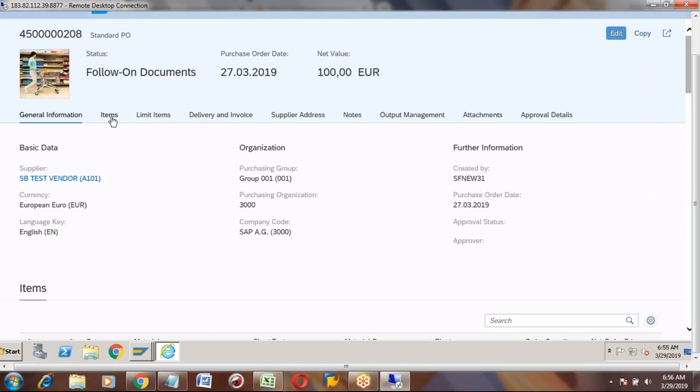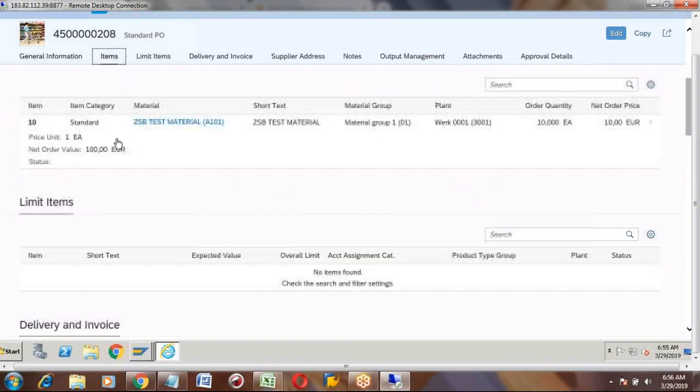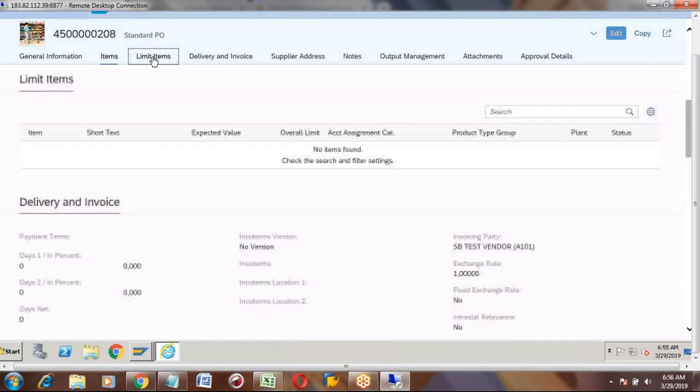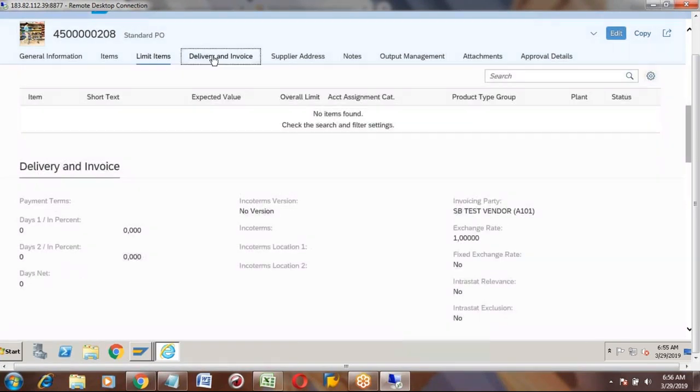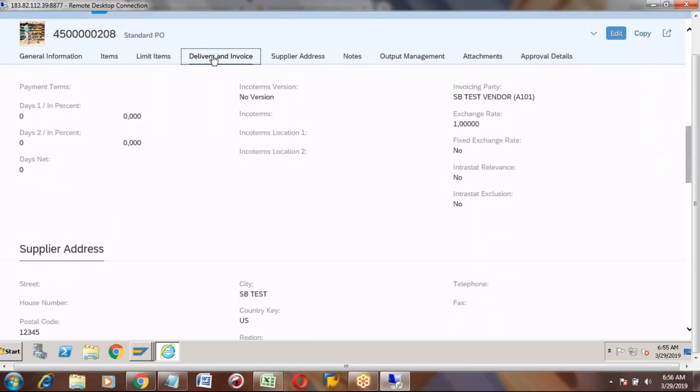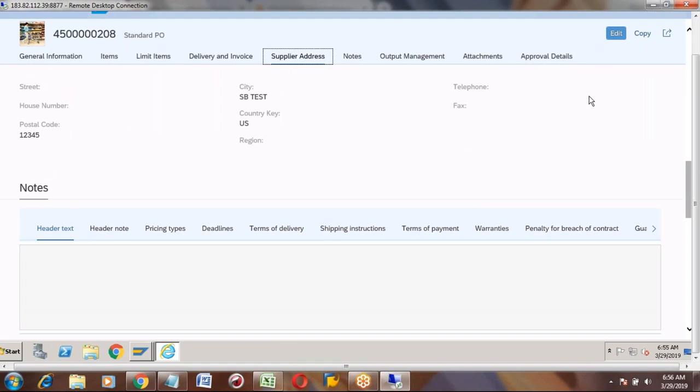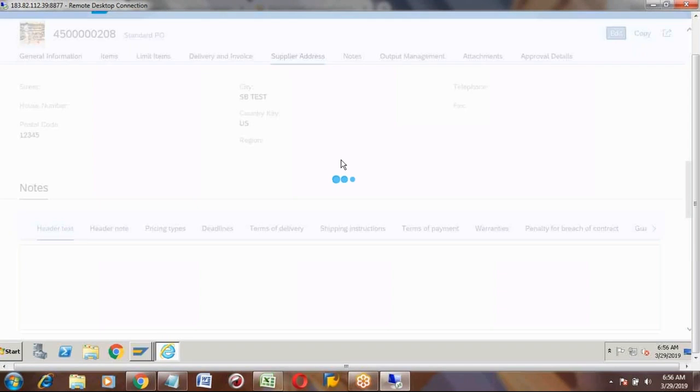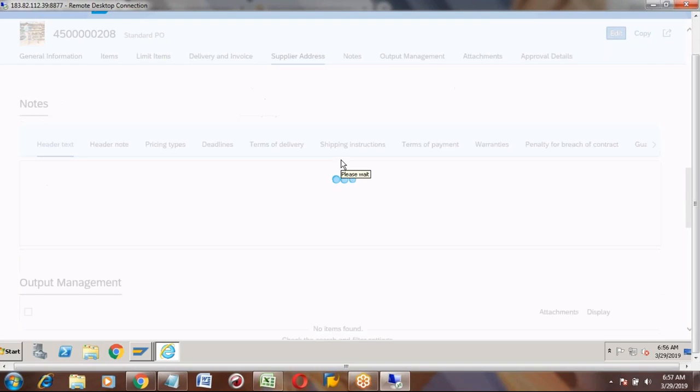Items. This is the item, and this is the material number and item details, delivery. It looks like this way, a Fiori transaction. And if you want to edit something, you can click the edit button and do the edit in the purchase order.